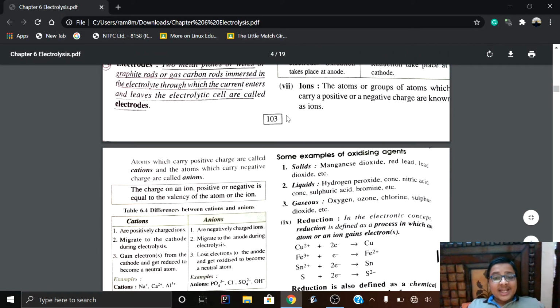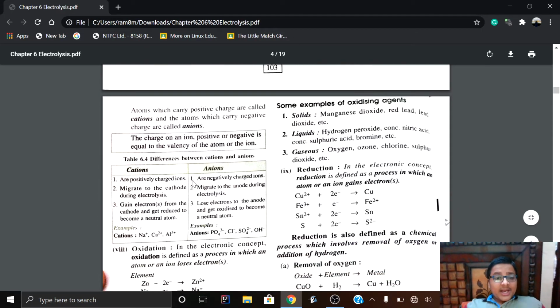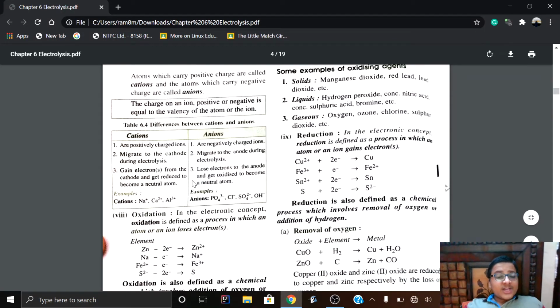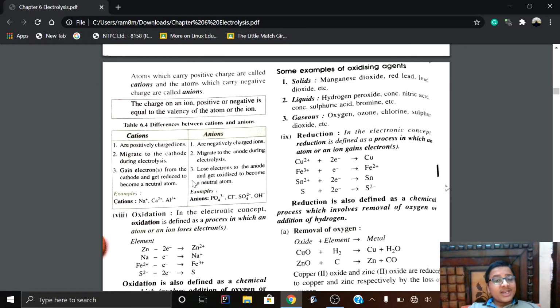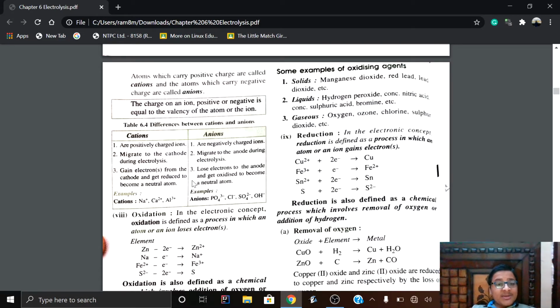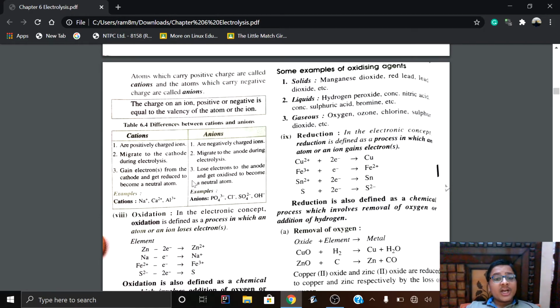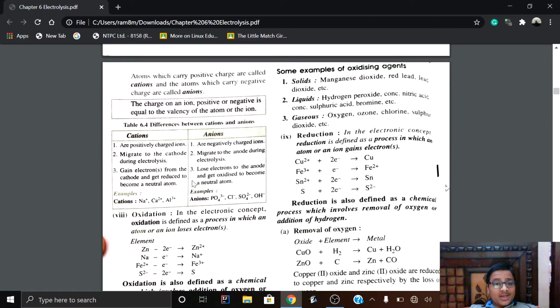The ions are categorized into cations and anions, and the charge on the ion is equal to the valency of the atom. Suppose the neutral Na atom loses one electron to the chlorine atom, so the Na plus ion becomes a cation with a positive charge, and its valency is 1, because one electron is lost.